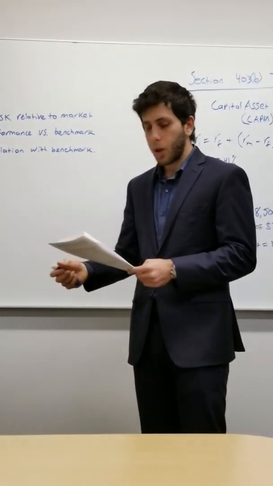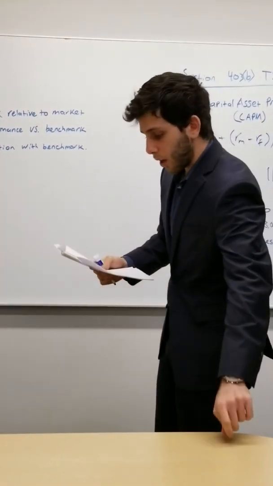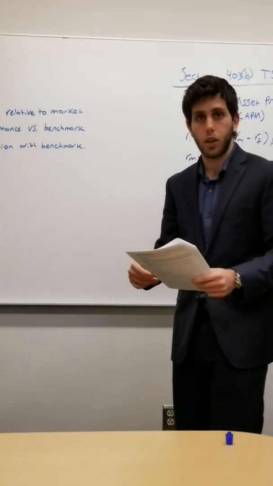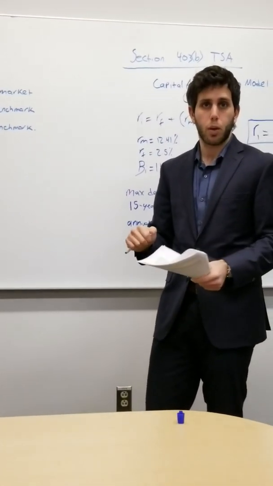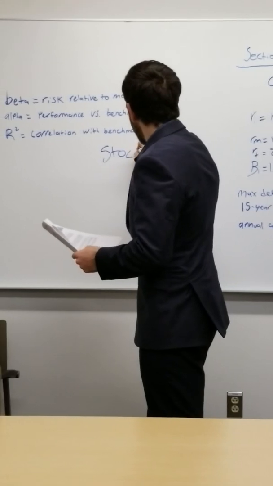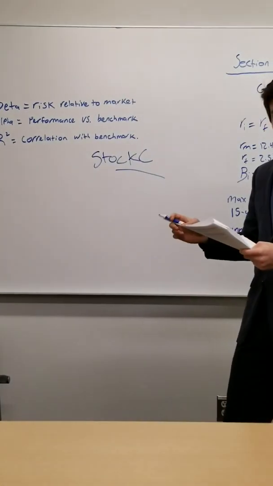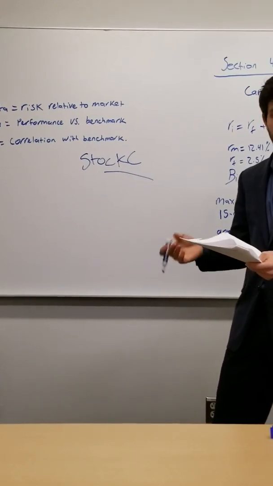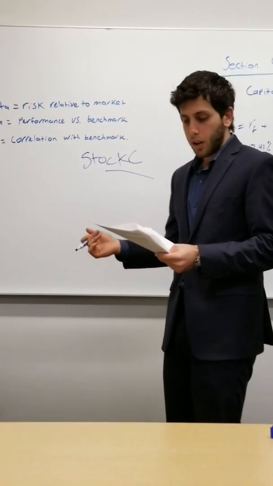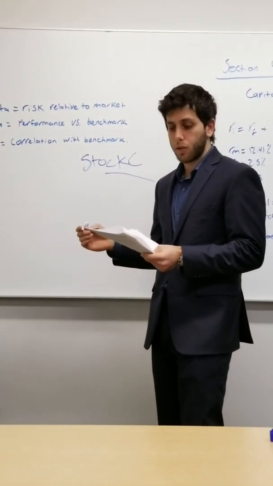So I went through and I found a few different holdings in your portfolios that I think require some additional attention, and I'd be happy to hear your feedback about this next time we meet. But starting with stock C, I noticed that the average return is actually negative. It's minus 5%, and its beta is 2.55. Its R squared is 50%.